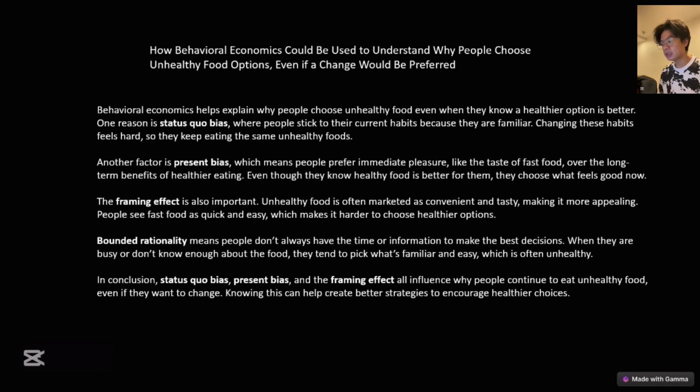Status quo bias keeps people eating fast food out of habit, while present bias makes them crave instant satisfaction from junk food, even though they know there are healthier food options that can benefit their health more.